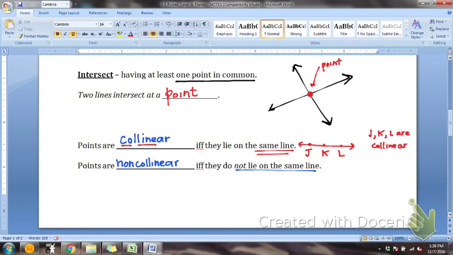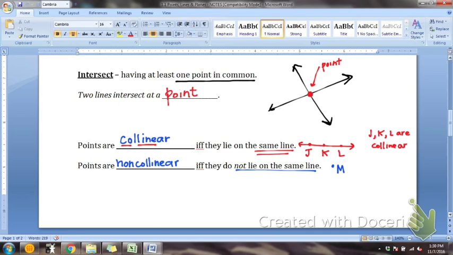So let's draw an example. Let's use the first one that we had. We had line JKL. If I draw a point M out here, if I look at J, K, L, and M all together, if I look at all four of those points all together, are they all on the same line?